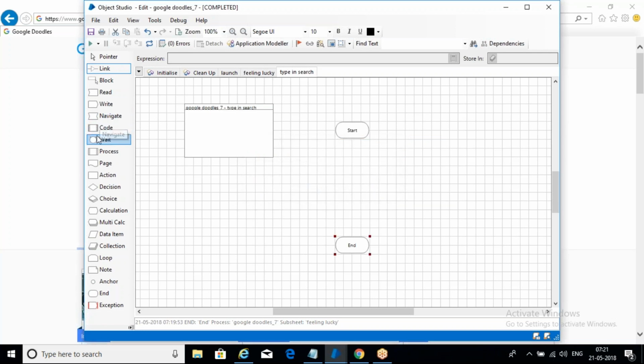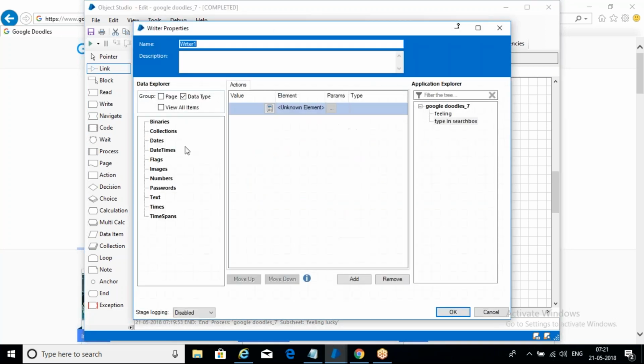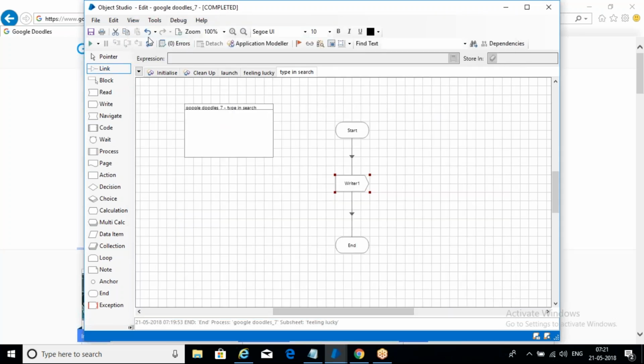What we need to do? We need to use the write option. Give the link. Double click. Type in search box. And then what will the value be? We need to type, for example, Mother's Day. Click OK. And we will test it. Reset and run.